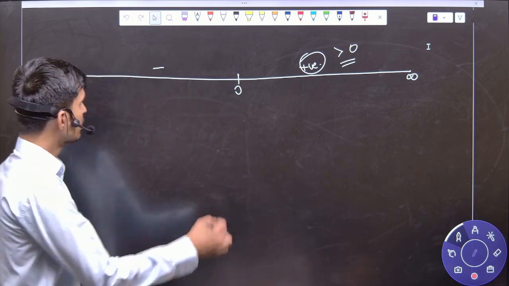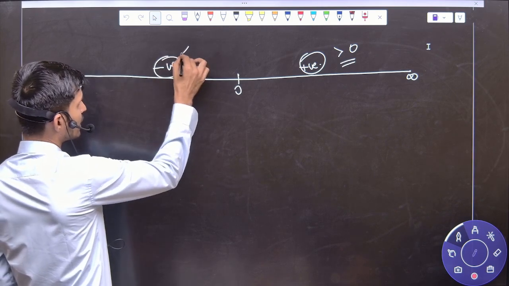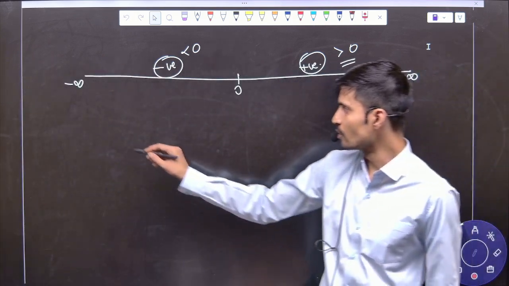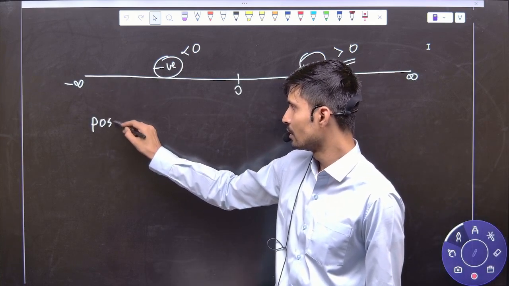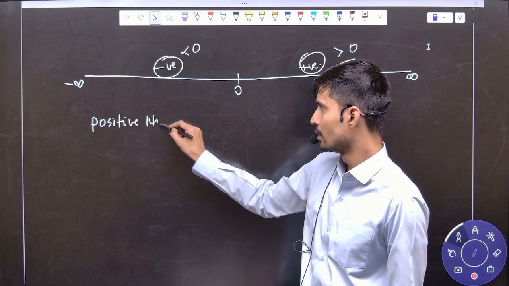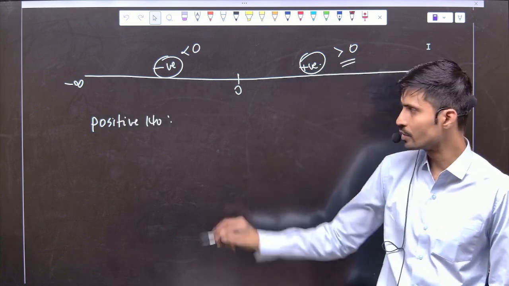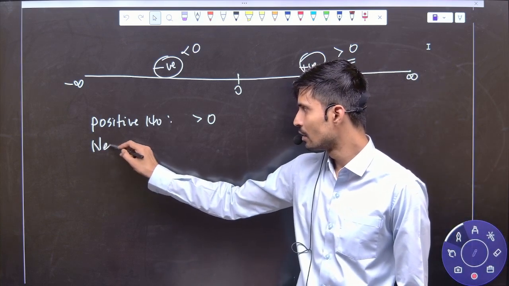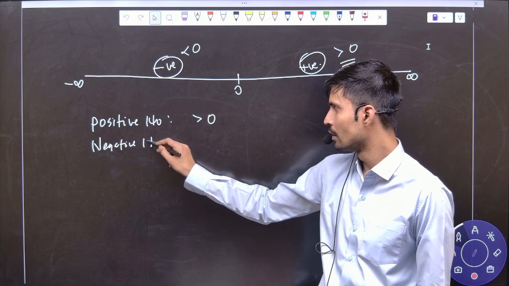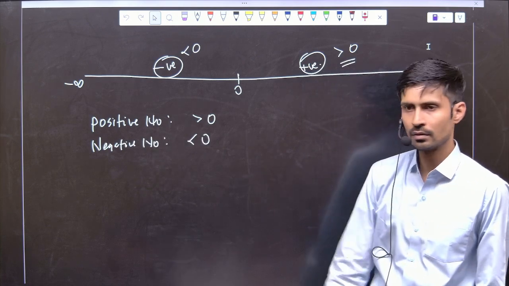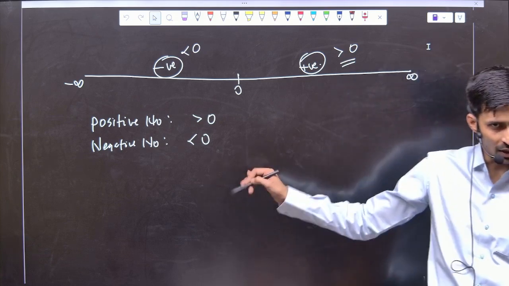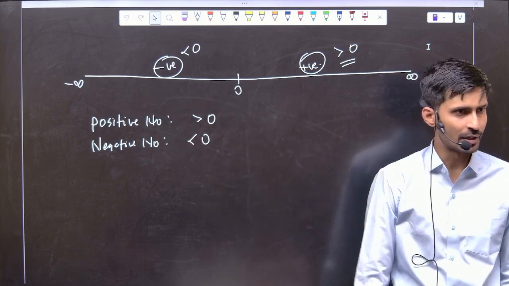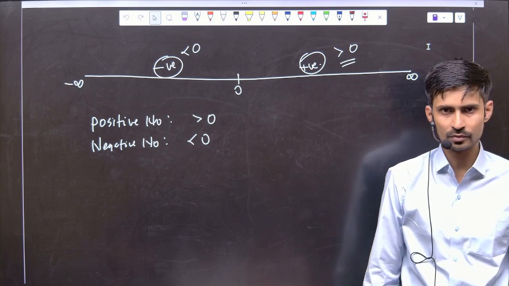Okay. And here, this side numbers will be negative numbers. And negative numbers, how do we write? Less than 0. Okay. So positive number we write with greater than 0 sign. How do we write negative number? Two things, all that we have to remember. These questions, all these words and all this mathematics will be required. Okay, yes or no?